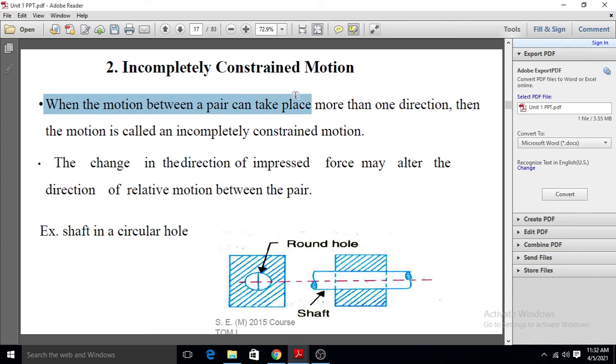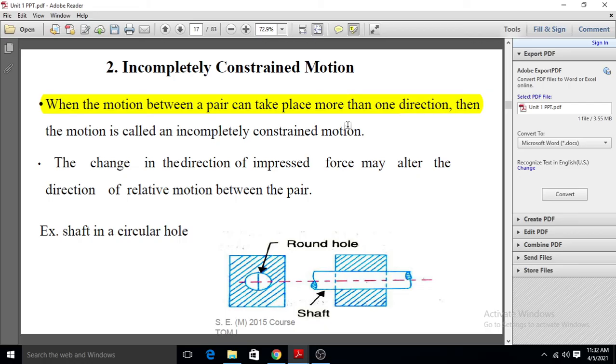When the motion between the two links takes place in more than one direction, then the motion is called incompletely constrained motion. Means it may be 2 or it may be 3 or depends, but more than one, then such type of motion is called incompletely constrained motion.